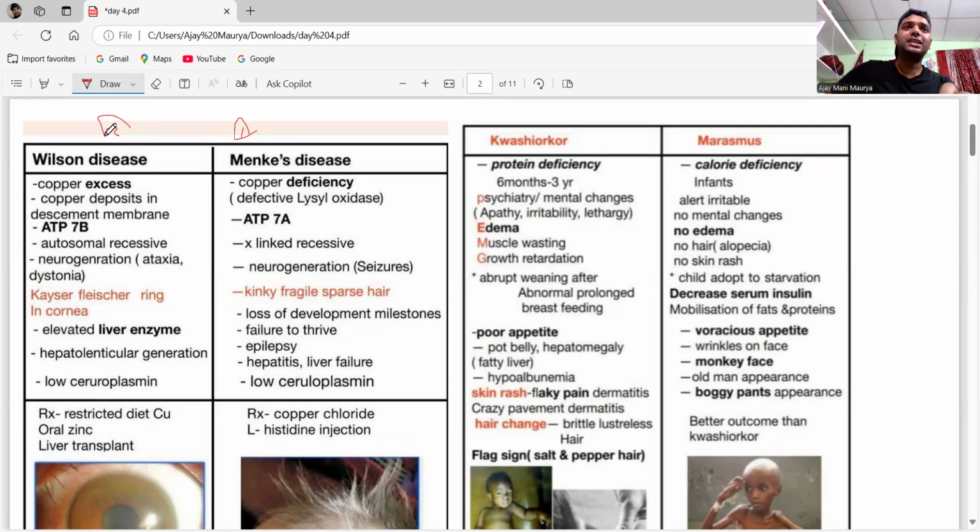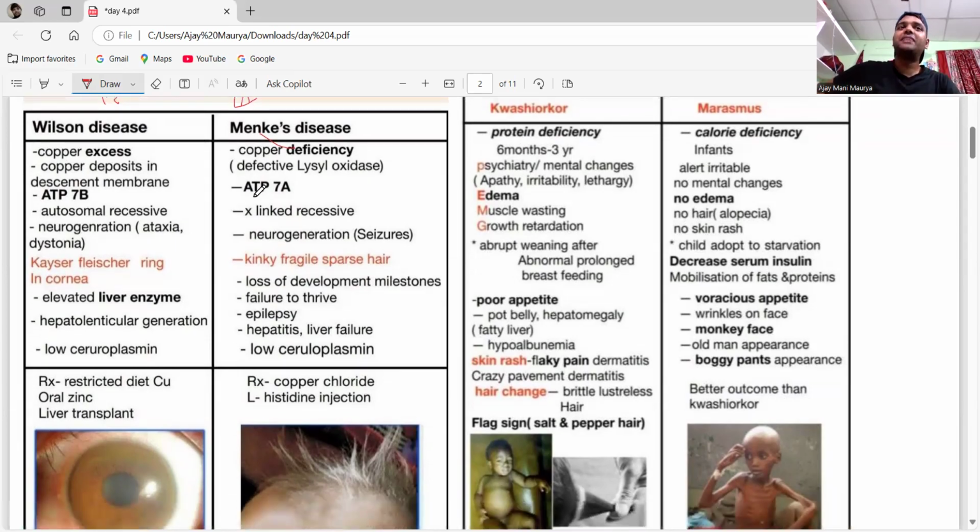See here, MD. M will come first in alphabetical order, that's why we are starting with Menkes first. MD means Doctor of Medicine. Menkes is copper deficiency. Wilson will be the E sound, excess, as it is copper excess.